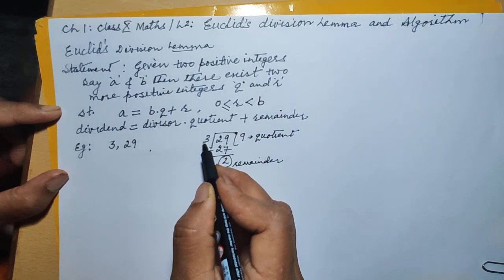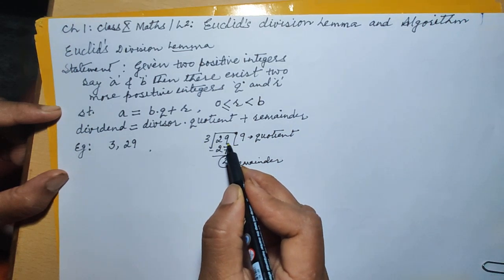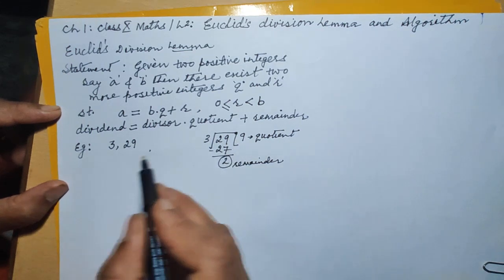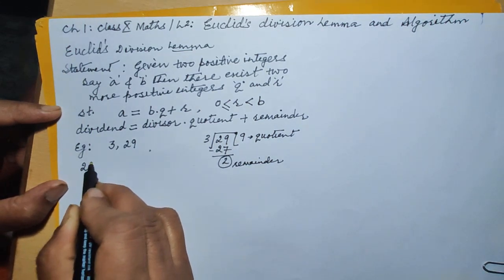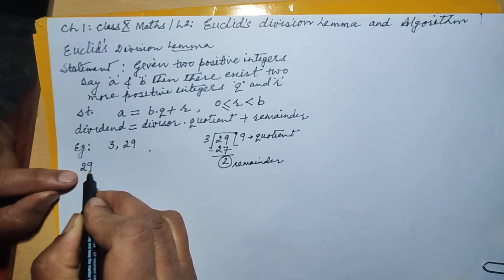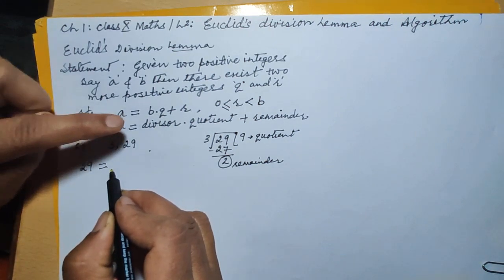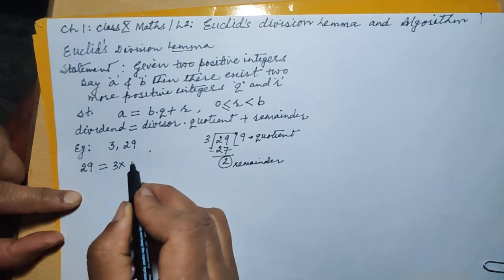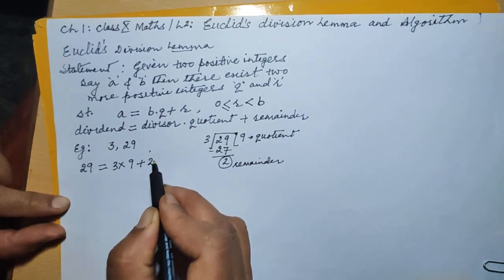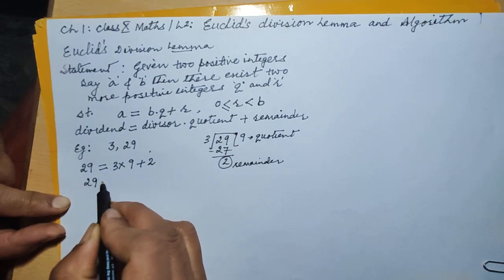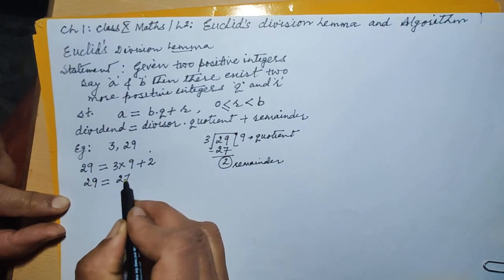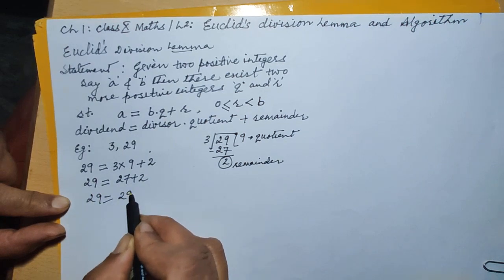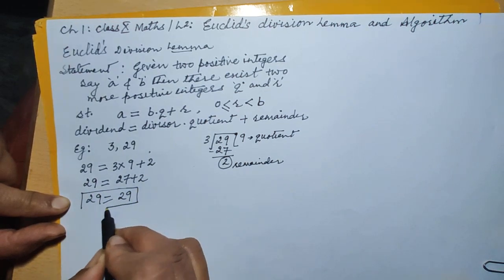This is your divisor, which is dividing, and 29, which has been divided, is known as the dividend. So you can write it down: dividend, which is 29, equals divisor, which is 3, times the quotient 9, plus the remainder 2. See the statement, 29 is equal to 27 plus 2, or 29 equals 29, which is a true statement.